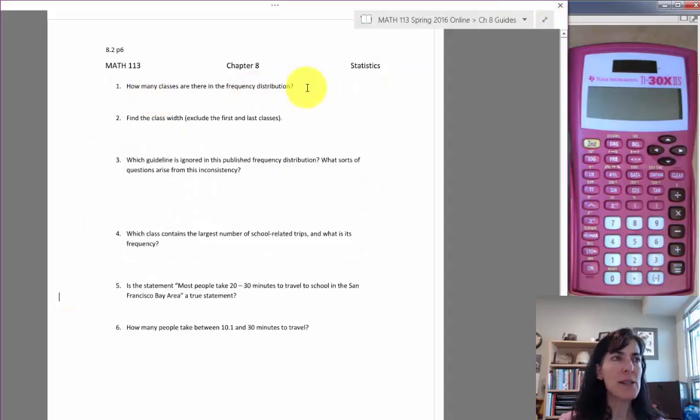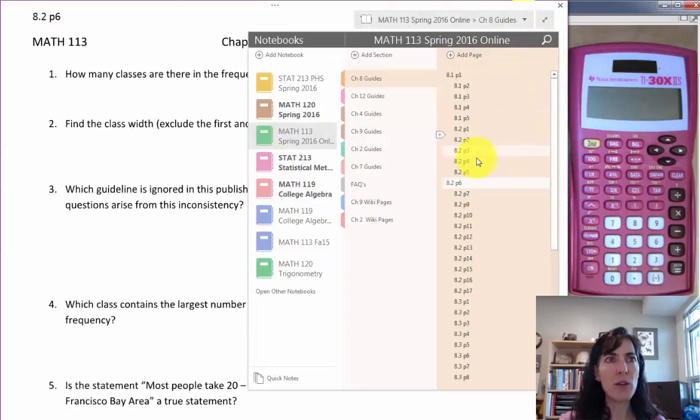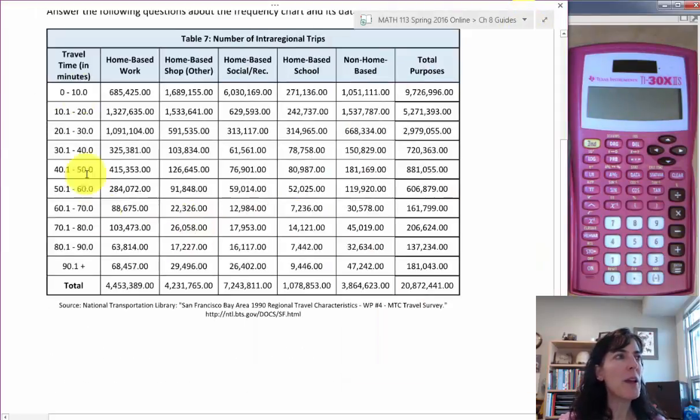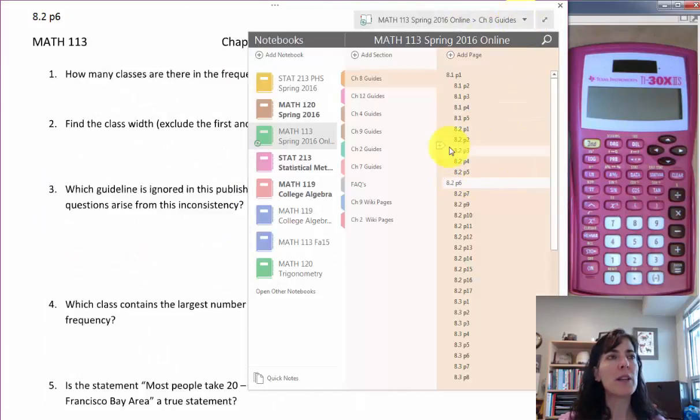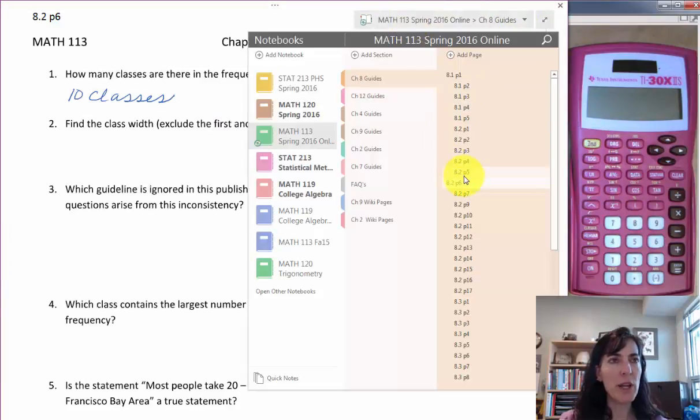How many classes are there in the frequency distribution? So how many classes? We'll have to take a look back at that page again. And these are the classes on the left. So there's 1, 2, 3, 4, 5, 6, 7, 8, 9, 10 of those classes. So we'll write that down. Find the class width, and then it says exclude the first and the last class, so we just won't even consider that when we're counting.